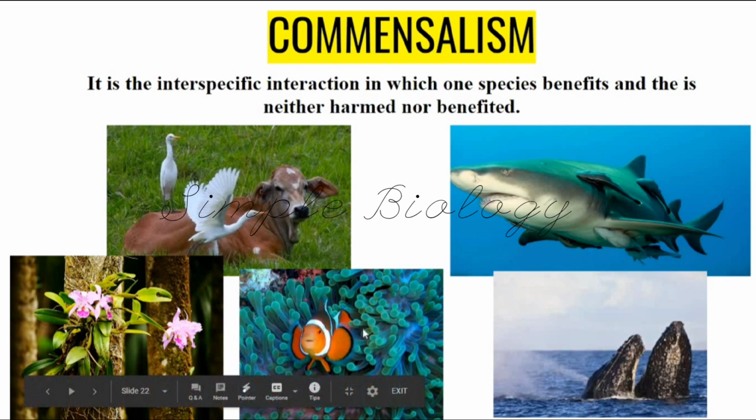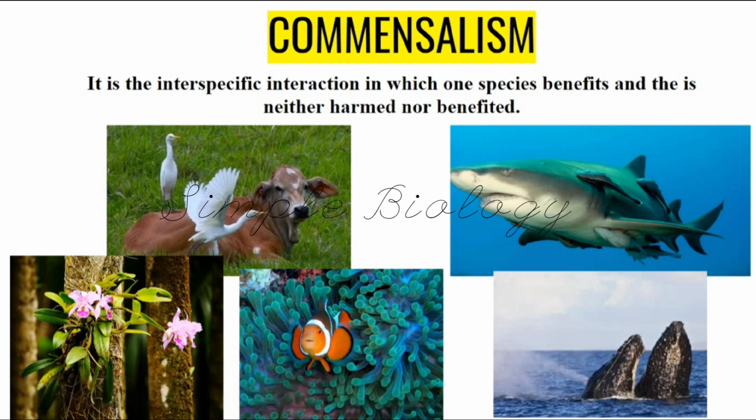One more example is the sea anemone and the clownfish. Here you can see the sea anemone, and this is a clownfish. The clownfish lives inside the sea anemone's tentacles. It hides inside the tentacles so that it gets protection from predators. When a predator comes, because of the stinging tentacles of the sea anemone, the predators cannot eat this fish. So the fish is getting protection from the sea anemone. The sea anemone is neither benefited nor harmed.